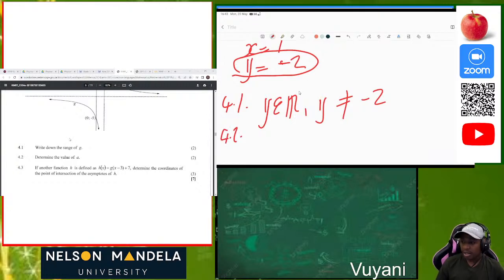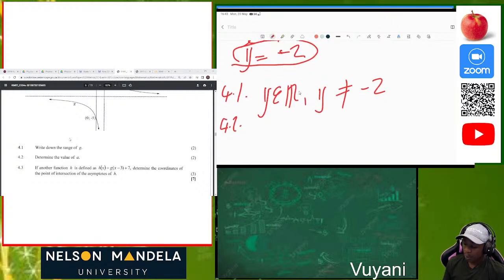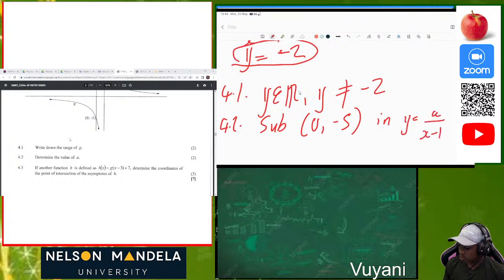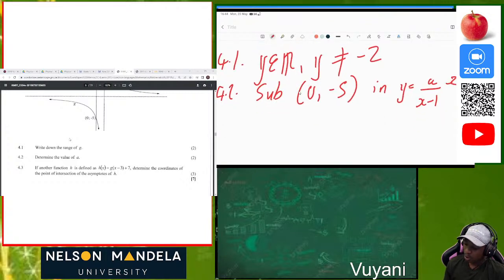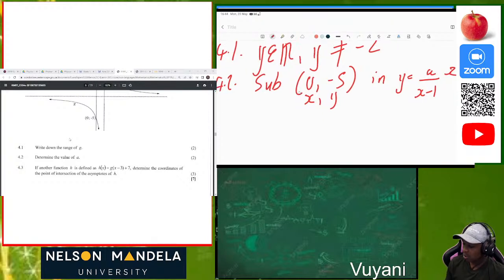4.2, determine the value of a. How can we determine the value of a? We are already given a coordinate on the graph, so that's easy. So we can just substitute (0; -5) in y is equal to a over x minus 1 minus 2. So what do we know? We know that this is x and y. So now we can just substitute in the original equation which we were given initially.